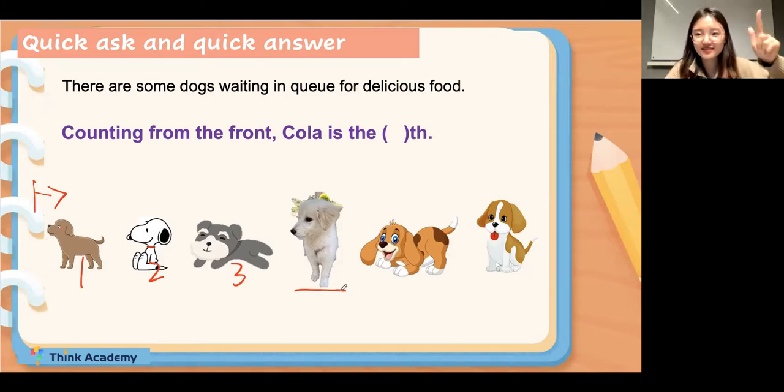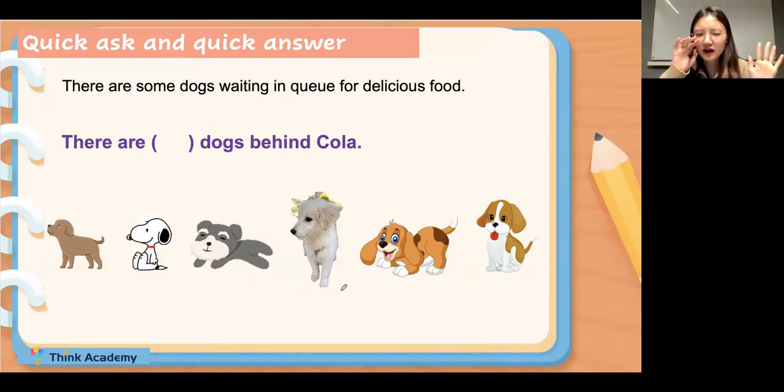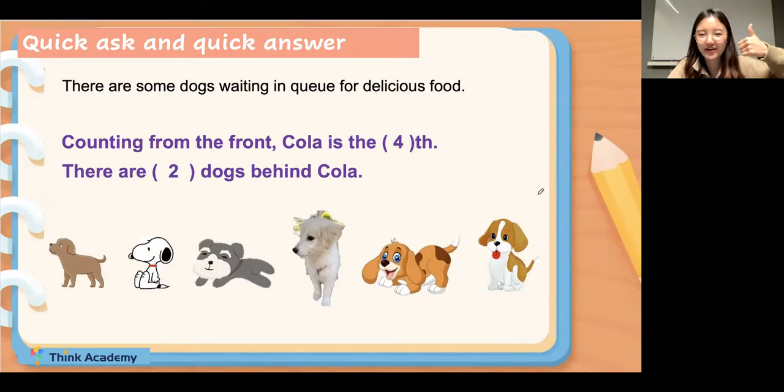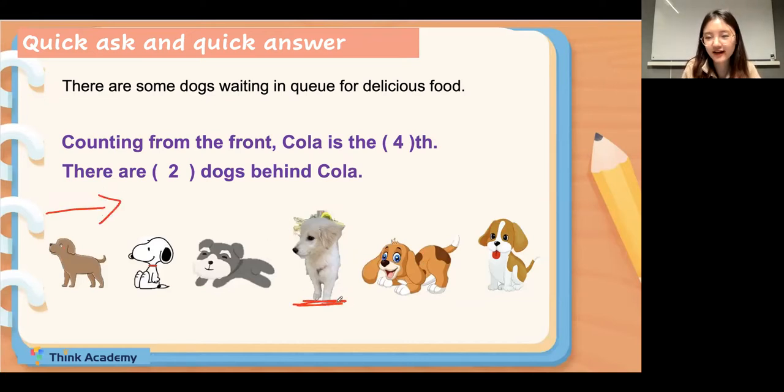Keep that in mind. The next question is, how many dogs are behind my cola? How many dogs behind cola? Sorry, how many dogs behind cola? Oh, 2 dogs, right? 1 and 2. Thank you, everyone. Very well. So we can conclude that counting from the front, cola is the fourth, and there are 2 dogs behind cola. Thank you, everyone. Thank you for solving the problems for me.